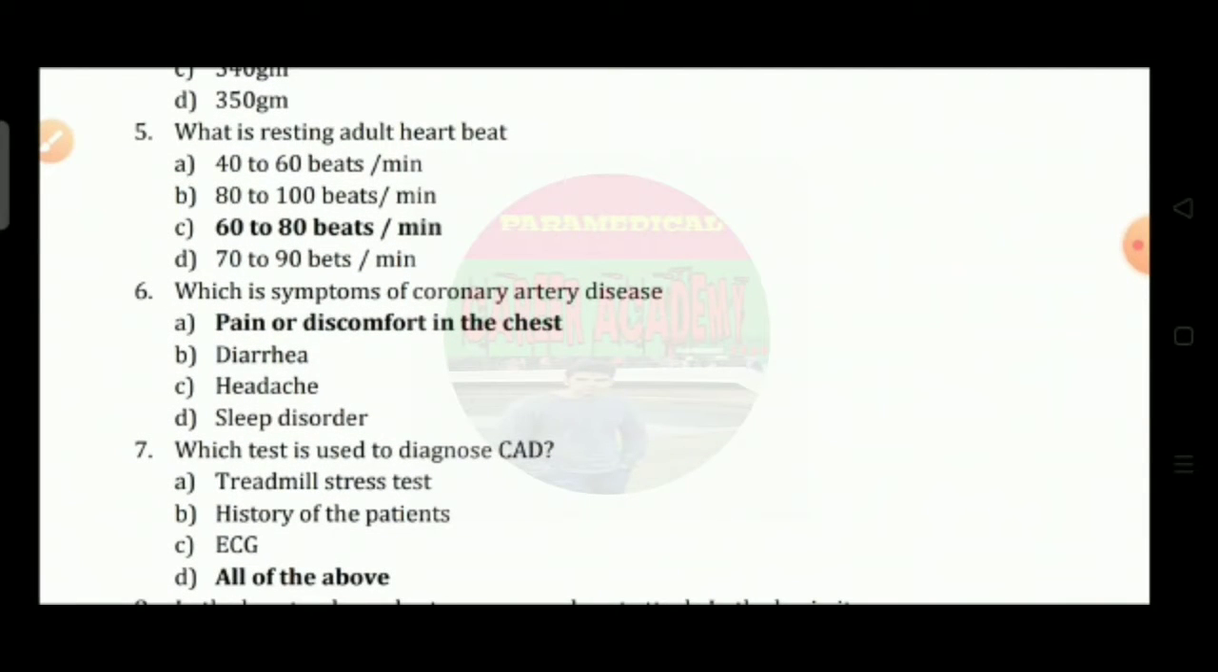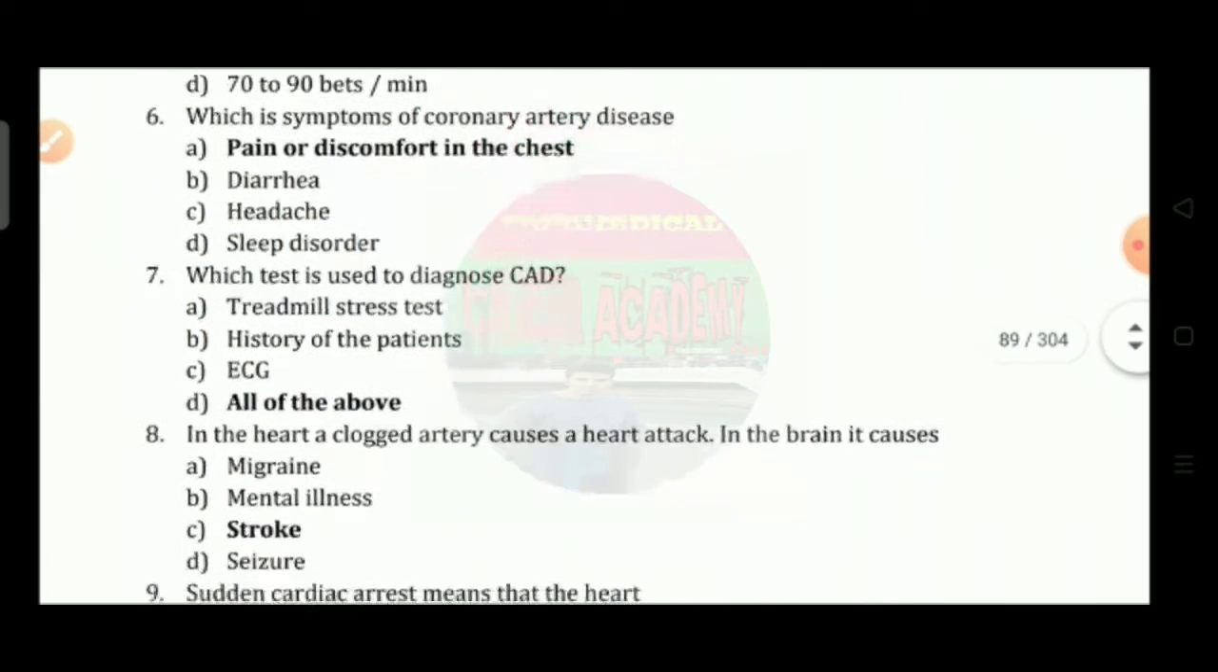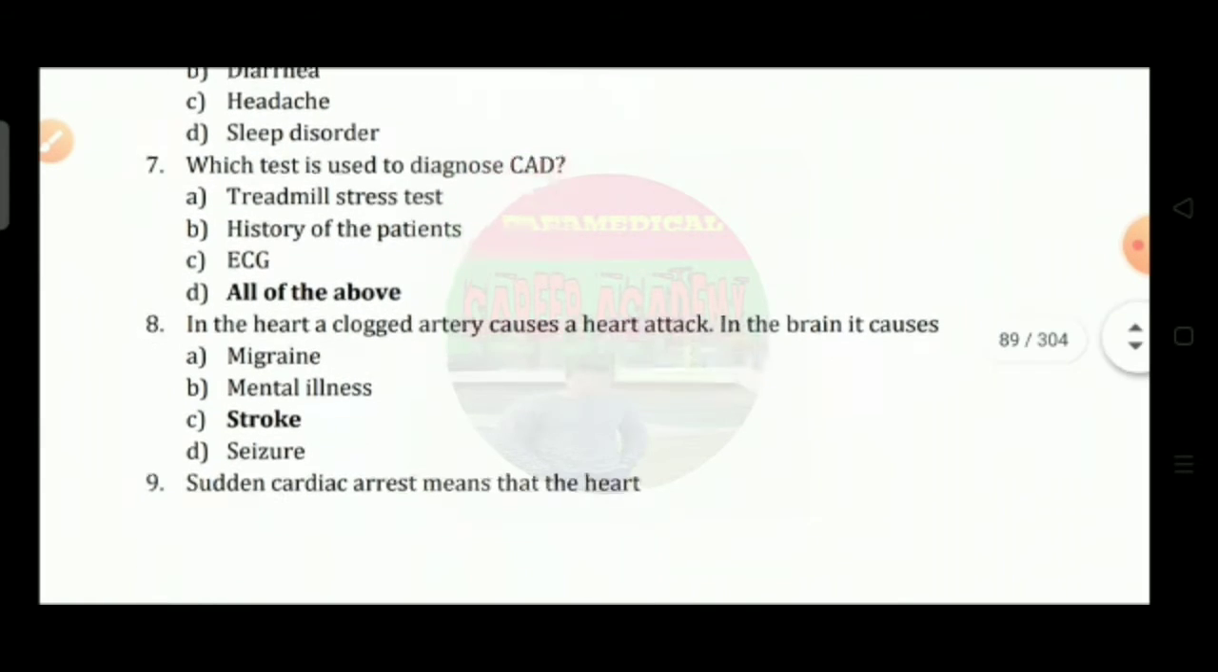Question number 5: What is the resting adult heartbeat? Option A, 40 to 60 beats per minute; option B, 80 to 100 beats per minute; option C, 60 to 80 beats per minute; option D, 70 to 90 beats per minute. So the correct answer is option C, that is 60 to 80 beats per minute. Question number 6: Which is the symptom of coronary artery disease? Option A, pain or discomfort in chest; option B, diarrhea; option C, headache; and option D, sleep disorder. So the correct answer is option A, that is pain or discomfort in the chest.